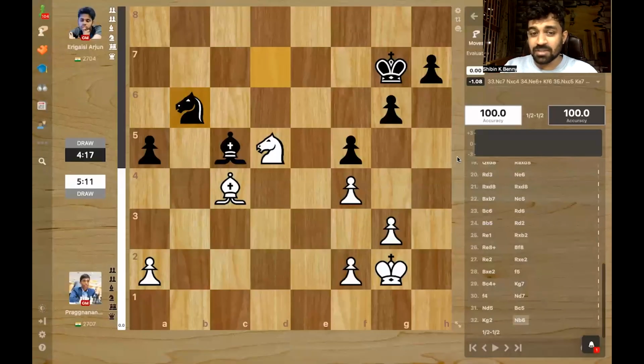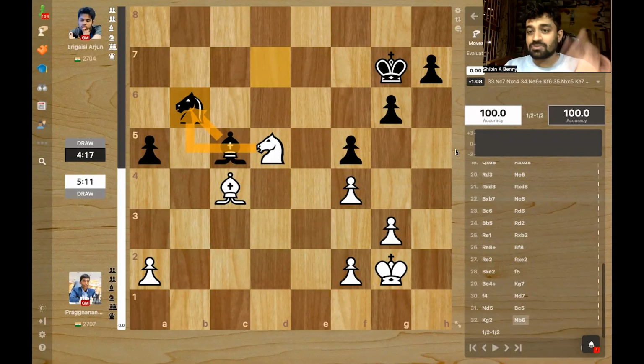Now the second rapid game, 25 plus 10, that was also drawn after knight b6. They both agreed to a draw because knight takes, bishop takes is an opposite color bishop endgame with no chances for either side. So after the first two rapid games, it was 2-2. One win each in classical, and then two draws.